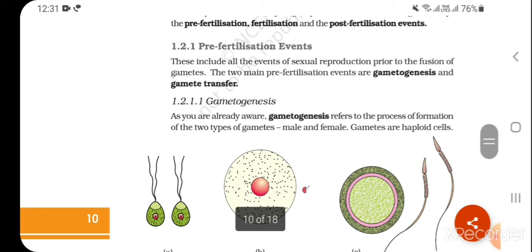1.2.1 Pre-fertilization events. These include all the events of sexual reproduction prior to fusion of gametes. The two main pre-fertilization events are gametogenesis and gamete transfer. 1.2.1.1 Gametogenesis. As you are aware, gametogenesis refers to the process of formation of the two types of gametes, male and female. Gametes are haploid cells.